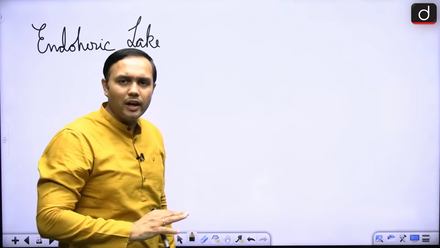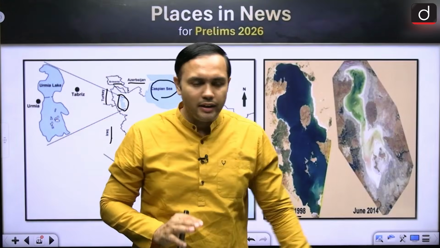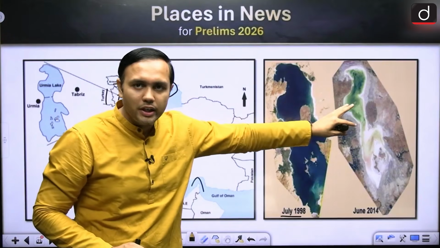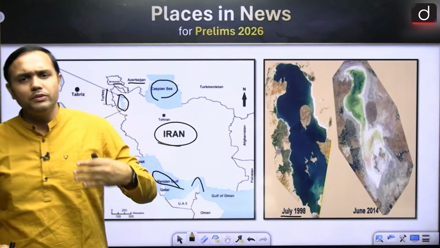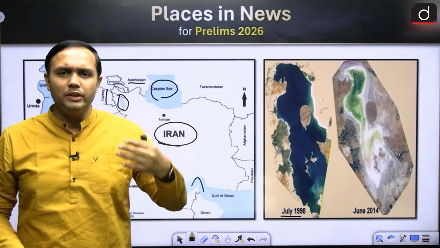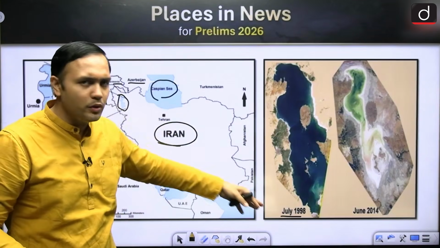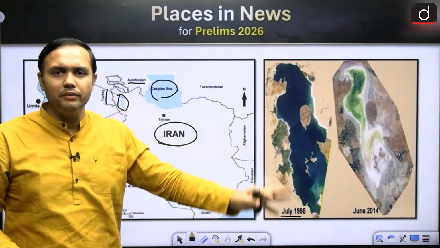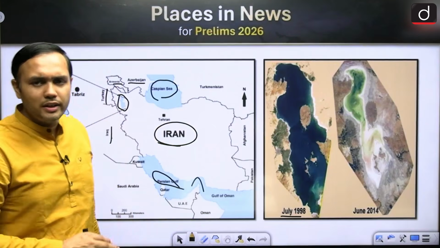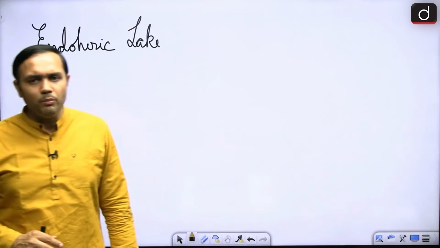So we are seeing that this lake is shrinking very, very rapidly. Of course, it will lead to biodiversity loss, and it will lead to loss of water availability for the people living around this region, right? So, let's look at one of the questions from Lake Urmia.